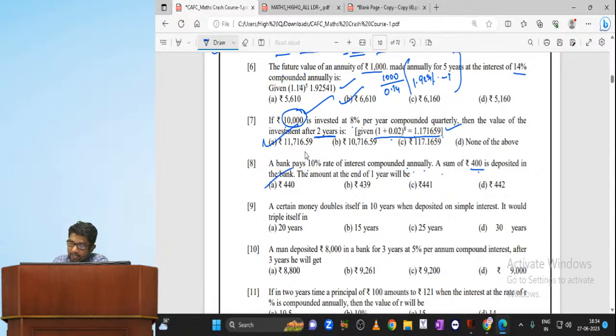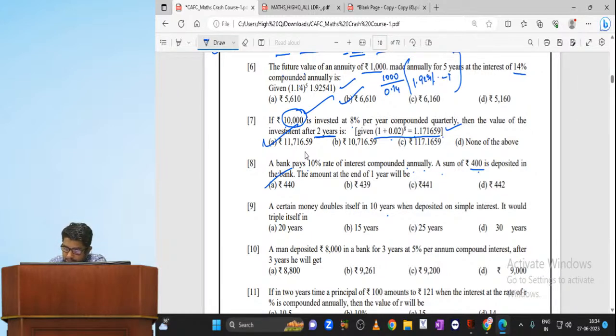A certain money doubles itself in 10 years. When the deposit is simple interest, it will triple itself in how many years? And of course, you know the trick. A sum of money doubles itself in 100 by r years, triples itself in 200 by r years, and the number of n times itself is (n minus 1) into 100 by r years. When rate of interest is given, using rate of interest, we have to find out number of years. When number of years is given, by using number of years, we need to find out rate of interest.